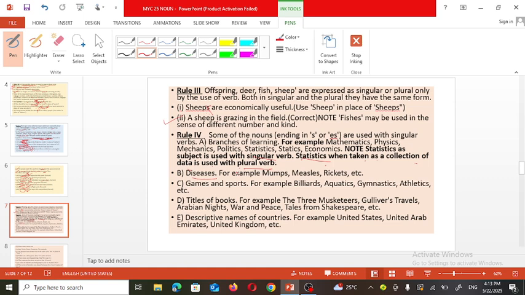Then the diseases, for example, mumps or measles. So these are different kinds of diseases. Games and sports such as billiards or other games which are mentioned here. Then, sorry, titles of books, for example.